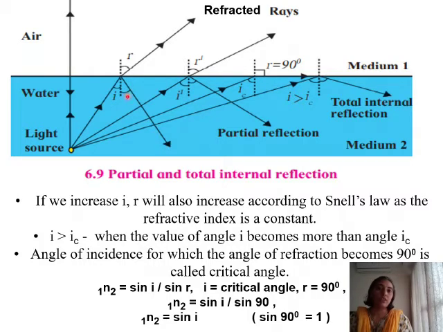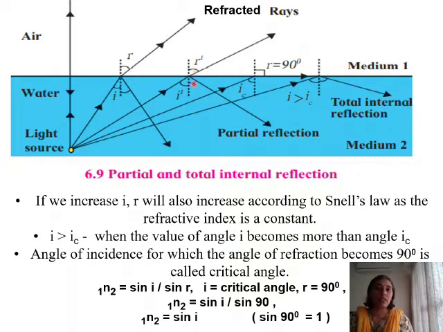So here you have this angle to be the angle of reflection. Let us take up the second ray. This is the second ray, incident ray of light. We find that this angle of incidence is greater than this angle of incidence. So you are increasing the angle of incidence. If you increase the angle of incidence, the angle of refraction will also increase. Here you can see that this angle of refraction is greater than what you had here. So as you increase the angle of incidence, the angle of refraction will also increase.